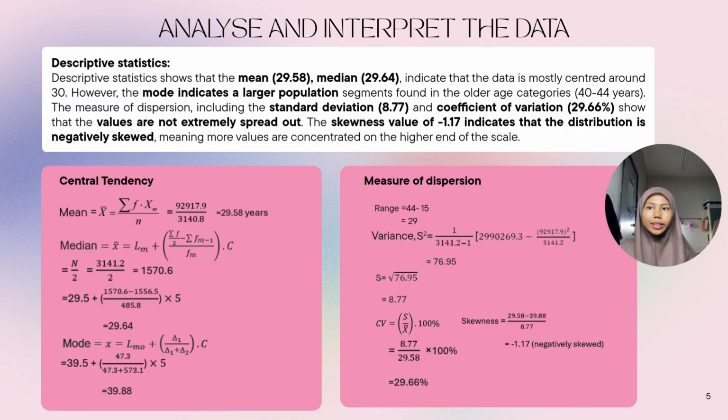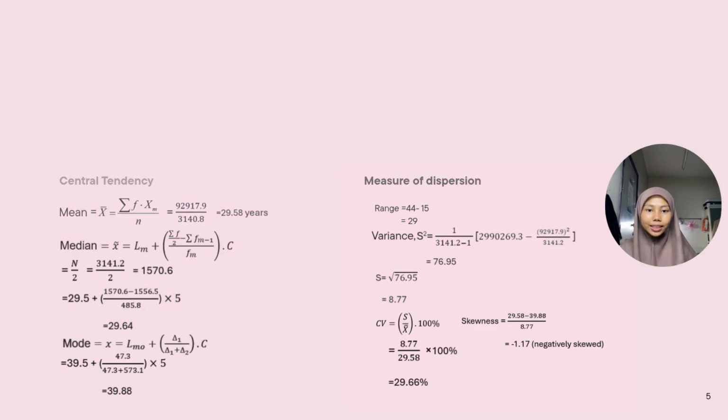This value shows that the ages are not very spread out and the variation is moderate. The skewness value is negative 1.17, which means the data is negatively skewed. In simple terms, there are more older respondents, causing the distribution to lean slightly towards higher ages. Overall, the average age is around 29, the most common age group is older, the variation is moderate, and the distribution slightly shifts towards older categories.